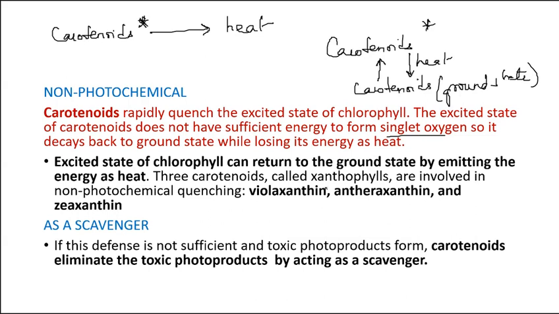Now, one type of carotenoids, named xanthophylls, includes violaxanthin, antheraxanthin, and zeaxanthin. They are involved in this non-photochemical quenching. Then, as scavengers: once all these defense responses are not successful and toxic products are formed, carotenoids have the ability to eliminate those toxic products by scavenging. They scavenge them or turn them into non-toxic components.